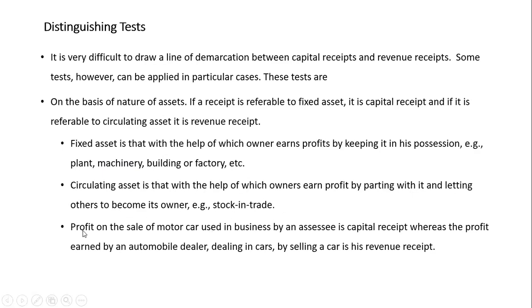Profit on sale of motor cars by the business is what? If he is having a car, he sold that car and he earned a profit, that we call a capital receipt. Whereas a profit earned by an automobile dealer dealing in cars and selling his cars is revenue. This is his business, right? Selling and receiving the amount from the cars. This is a revenue receipt for him.